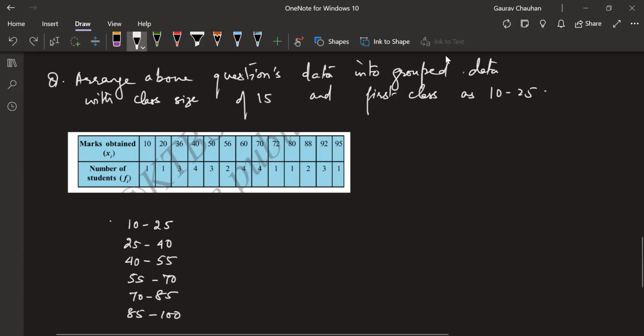What are these called? Anyone? Yes, Manisha? They are called classes. Also, there's another word. Intervals. Okay. Classes or intervals. So we call it class intervals. If you just say it as class, that's also fine. If you just say it as intervals, that's also fine. We're going to call it class intervals, is the word which is used in our textbook.